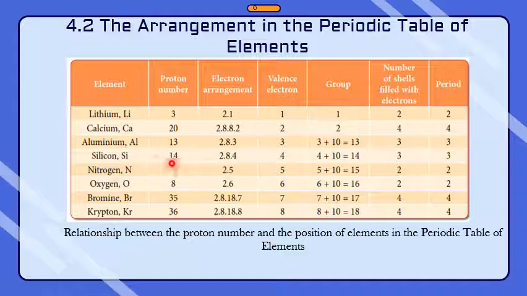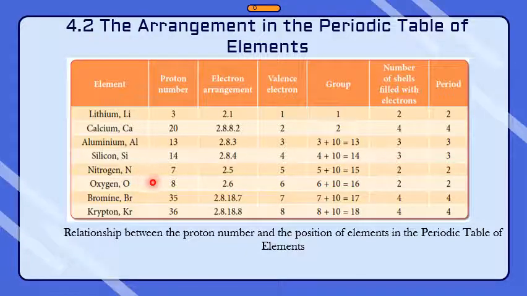Okay, silicon 14. So the electron arrangement is 2.8.4. So 2 plus 8 is 10, 10 plus 4 is 14. So the valence electrons, the last one, is 4. To find the group you must plus with 10, because it is in the range of 3 to 8. So the group is 14. The number of shells is 3, so the period is 3.